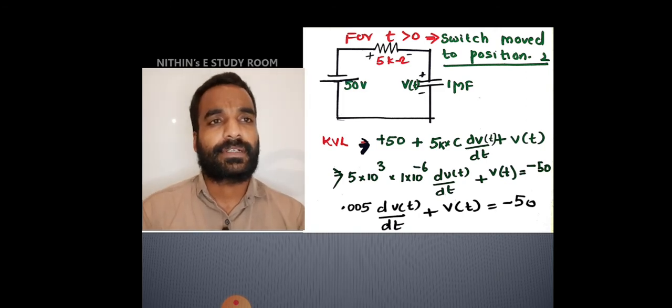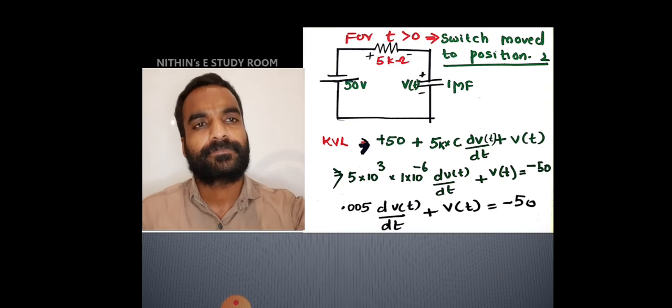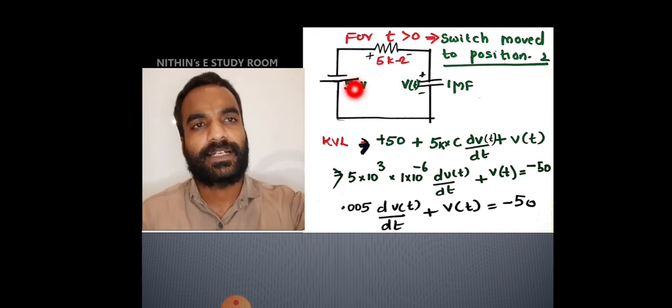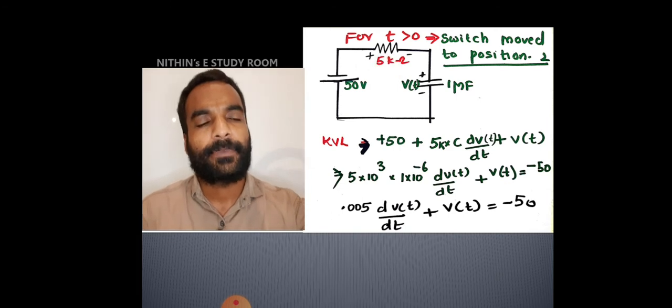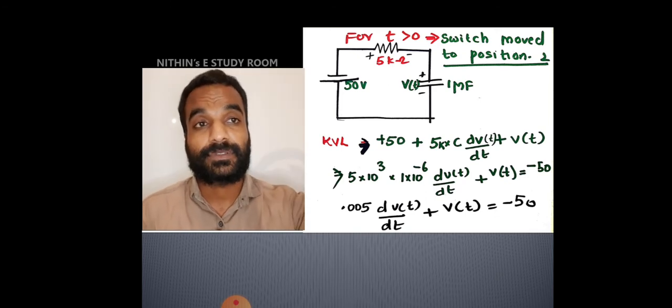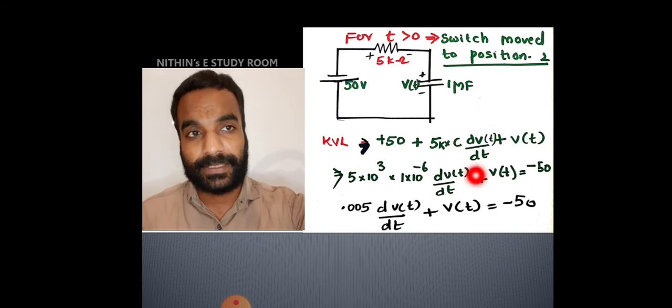So now the KVL equation. We can see plus 50, that is we are tracing in this direction, plus 50 plus 5 kilo ohm into current. Current in the present condition is C dV by dt, because current in the capacitor is equal to C dV by dt.